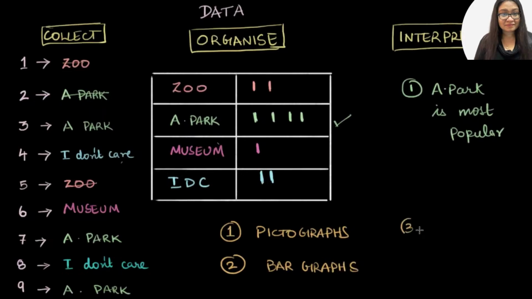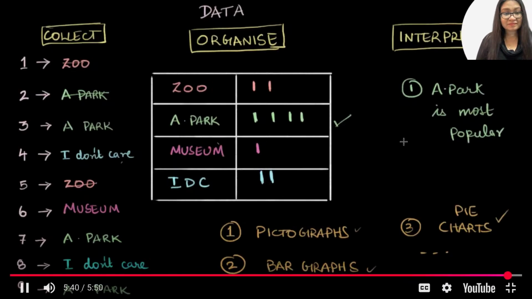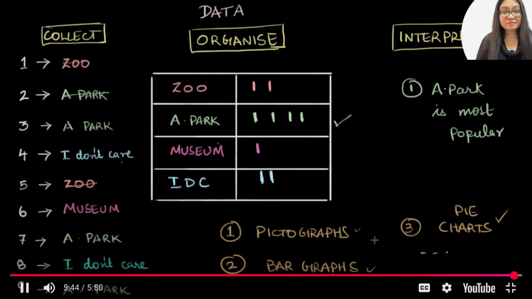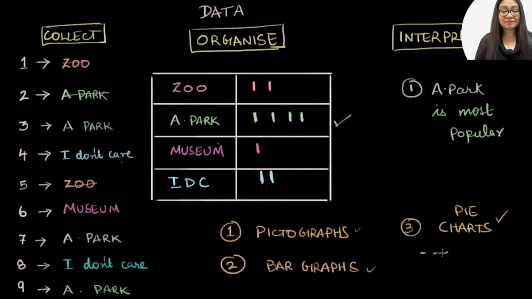Pie charts are just a circular way to visualize or organize data. Pie charts, and many more. All of these are just ways to organize data so that you can interpret it for your purpose. Depending on your purpose and what decision you want to take, you will organize your data into pictographs, bar graphs, pie charts, or however you want to visualize it, as long as it is useful.